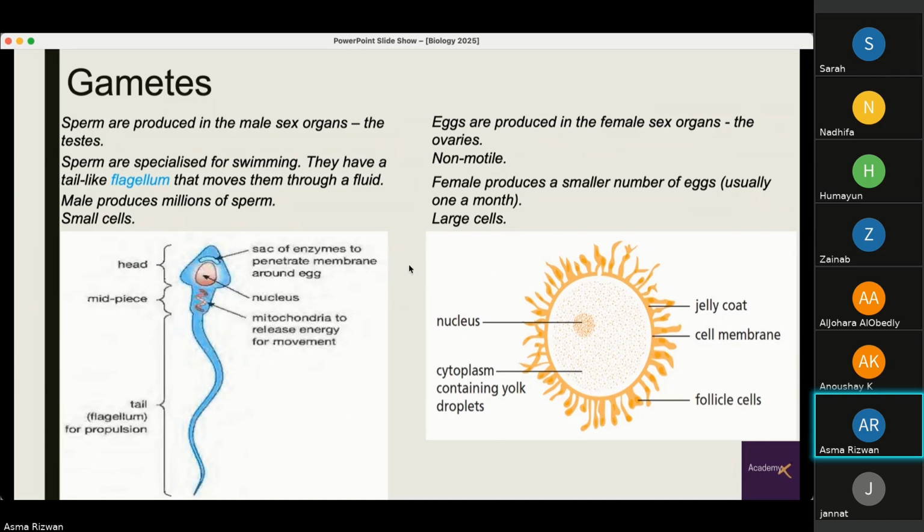They are very, very large compared to the sperm. They contain a nucleus, again haploid, half the number of chromosomes, so that when the sperm and the egg meet, they can restore the diploid number of chromosomes. They contain a cytoplasm, and you can see that these are circular cells, unlike the elongated sperm. They have follicle cells, a jelly coat and a cell membrane. This jelly coat is very important because it is digested by the enzymes contained in the sperm cell.